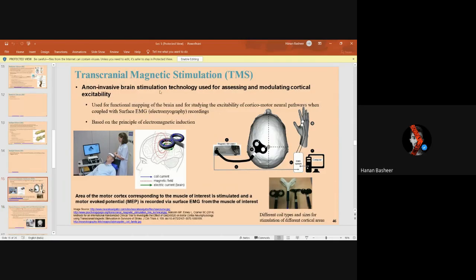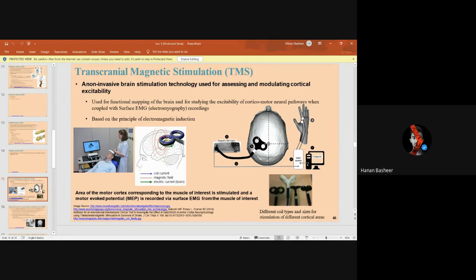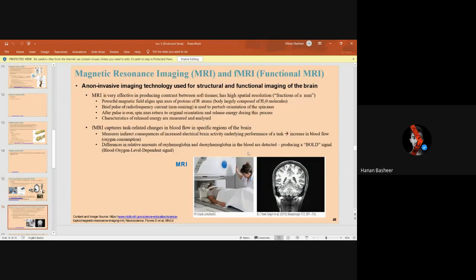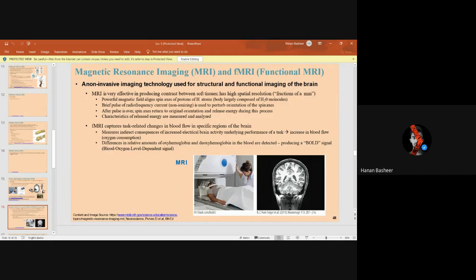We can prevent all this by doing a routine checkup, like with transcranial magnetic stimulation, where our entire brain will be scanned for such diseases beforehand, and we can take precautions. Then magnetic resonance imaging, our MRI scan, is used to scan our brain and create its 3D image and check for any clotting or any issue in our brain wiring.